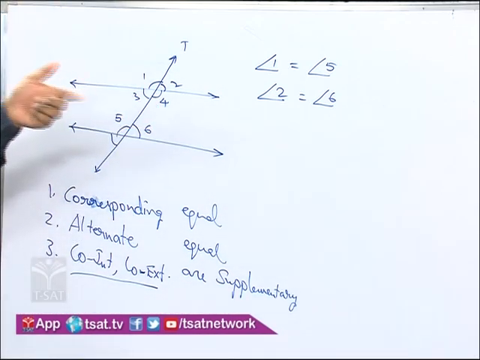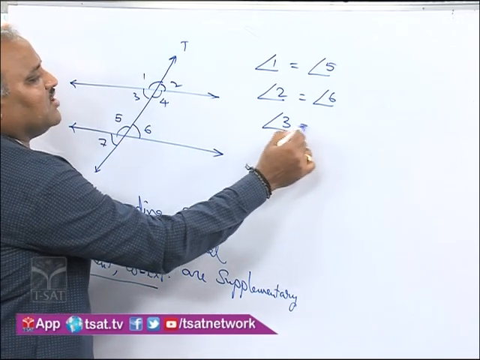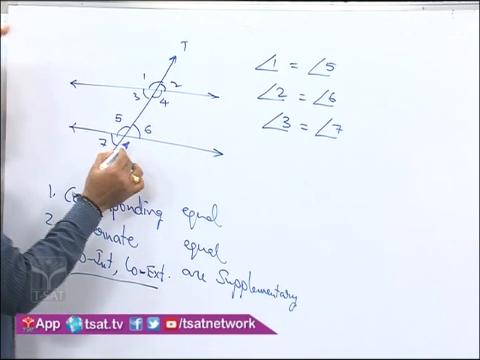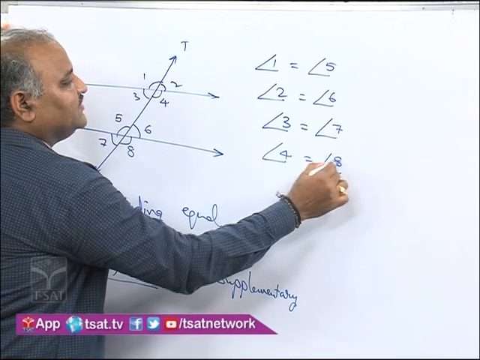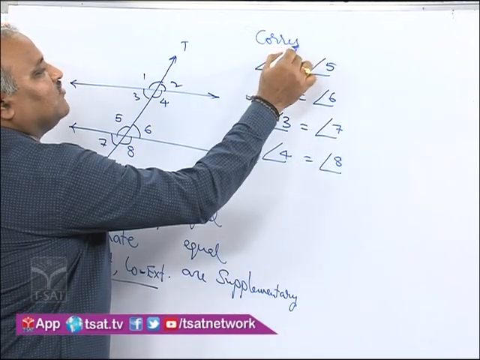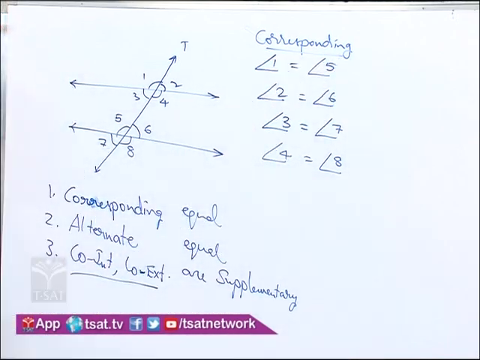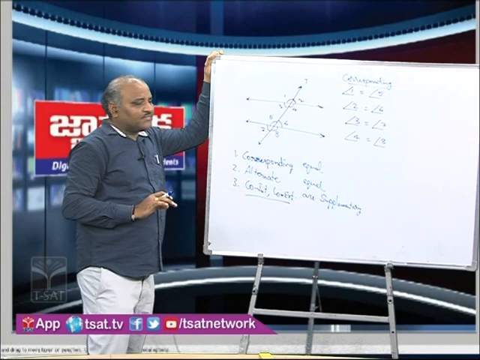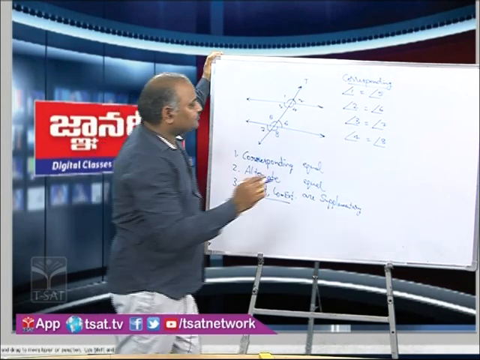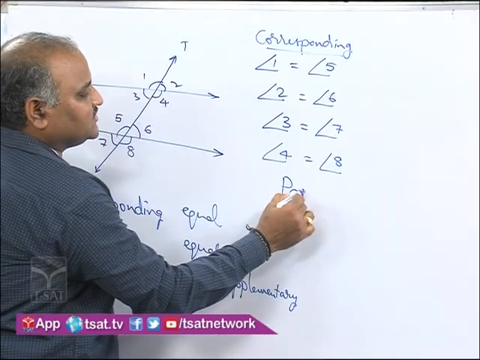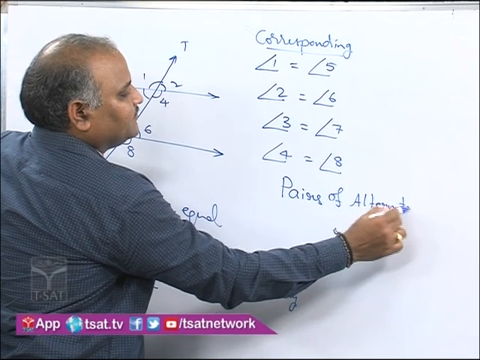2, 6 as another pair we have taken previously. Next, angle 3 is equal to angle 7, angle 4 is equal to angle 8. These are corresponding angles. What are these angles? Pairs of corresponding angles. Similar way, we can equate pairs of alternate angles also. Pairs of alternate angles. Let us see alternate interior first.